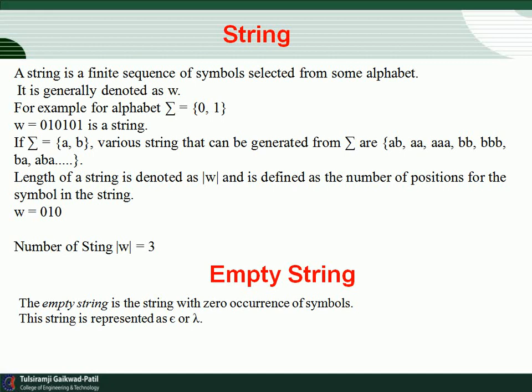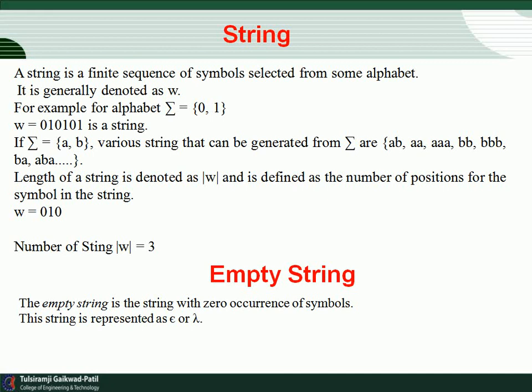In theory of computation we generally use 0 and 1 as the input symbols, or small a, b. We denote the string by the letter W. So W equals 0 1 0 1 0 1 is a string.